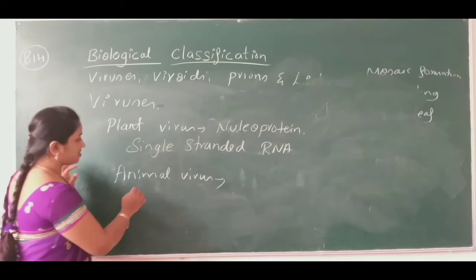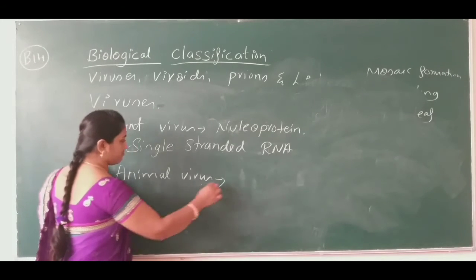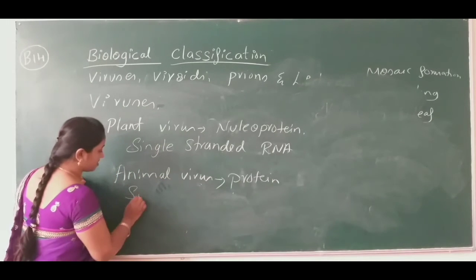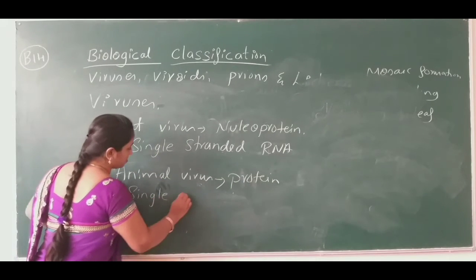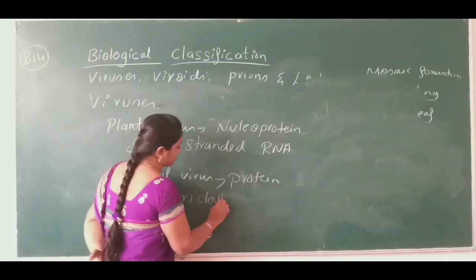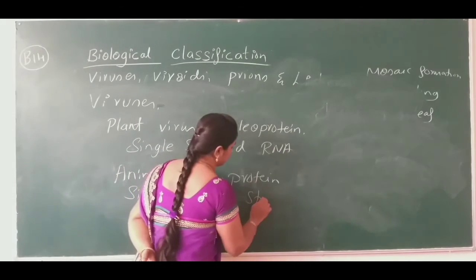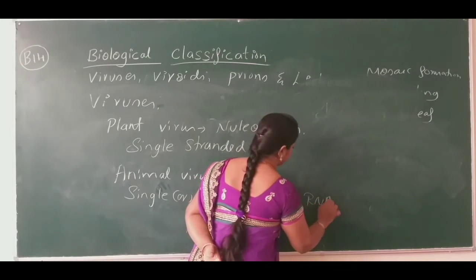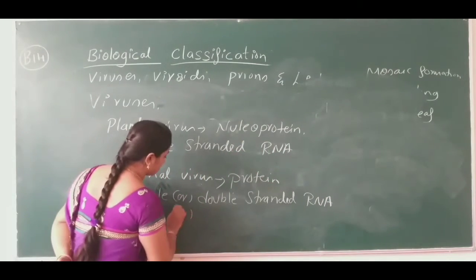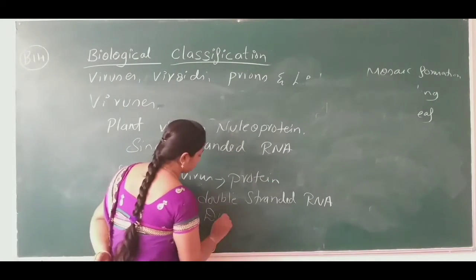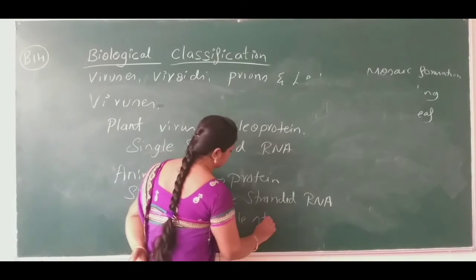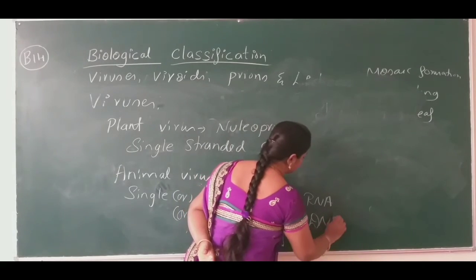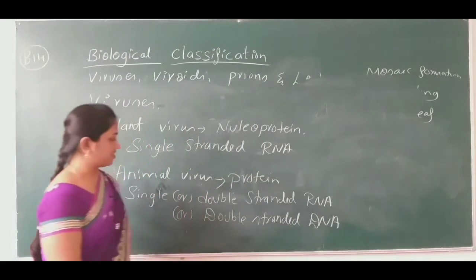And then in the animal virus, with the protein coat, there may be single or double stranded RNA or double stranded DNA present.